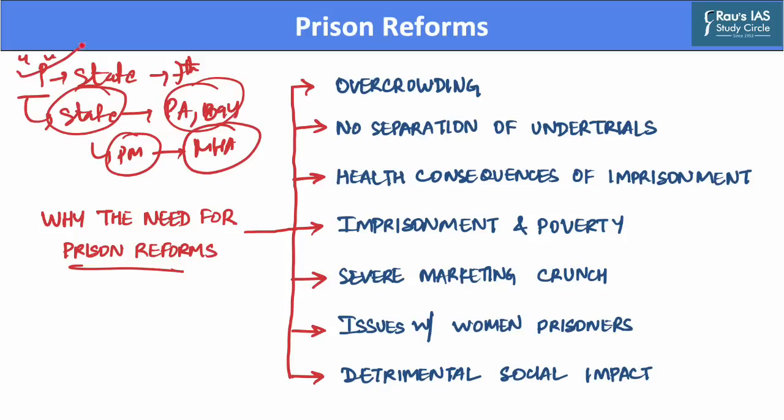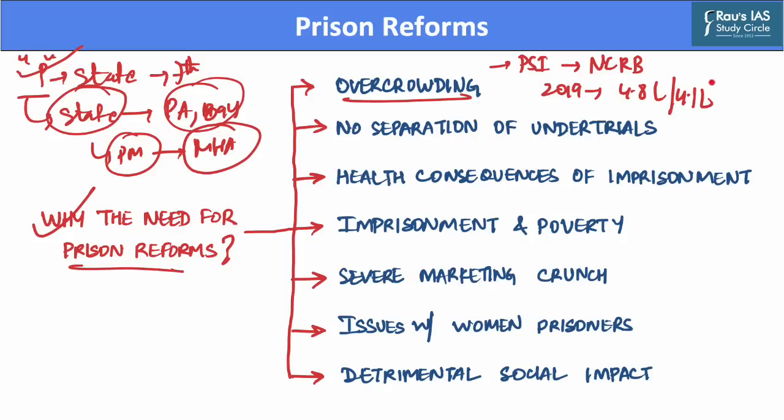Now, after we have discussed the subject of prisons, let us discuss why there is a need for prison reforms in the country. The need for prison reform is because Indian prisons currently face severe overcrowding. According to Prison Statistics of India, which is brought out by the National Crime Records Bureau, in the year 2019 there were nearly 4.8 lakh inmates in the country, which is way more than the sanctioned strength of 4.1 lakhs.